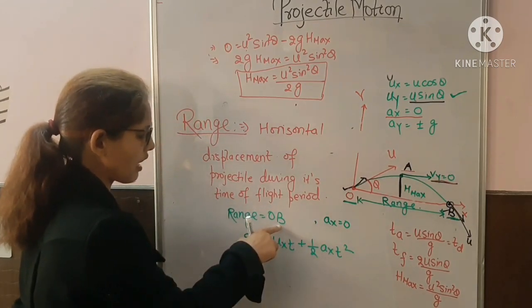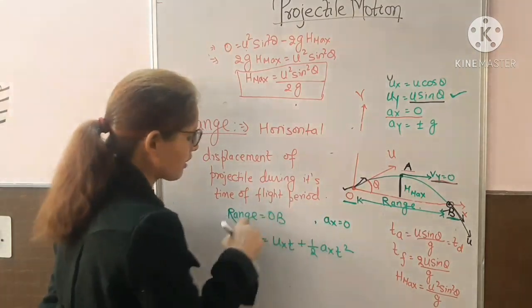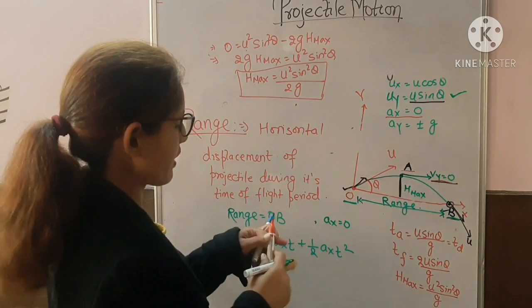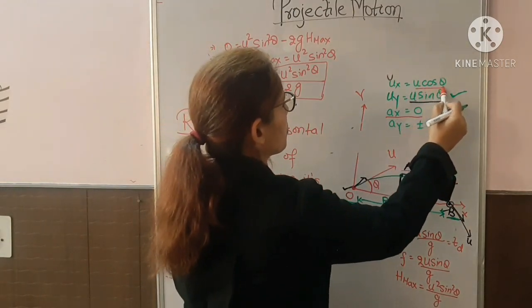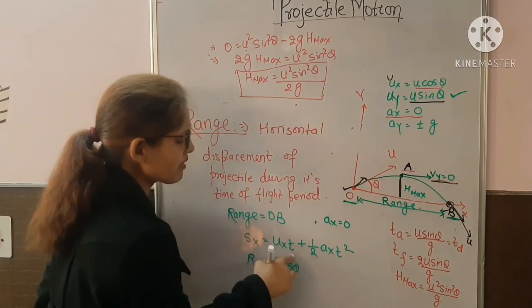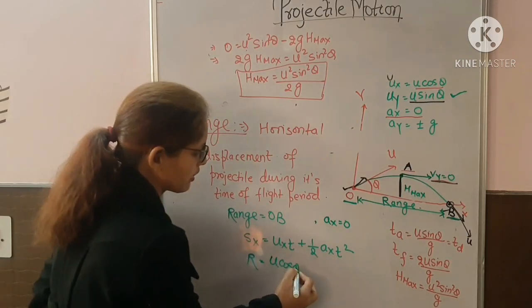Sx means this OB distance, means range. Ux is u cos theta, and time means the time of flight you have to take.